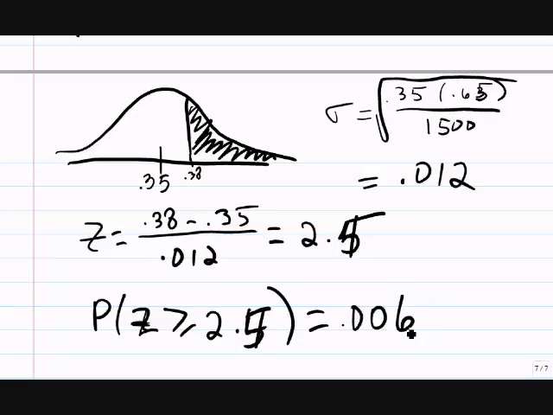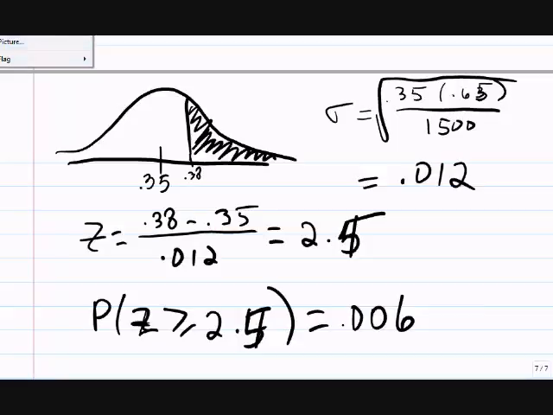0.006. Do you think, if the proportion of students applying to more than one college is 35%, that sample would be unusual? That's unusual. That would happen about 6 out of every 1,000 times I would get a sample that unusual. I don't think that claim that I made that 35% apply to more than one college is correct. Okay? And that's called inference.